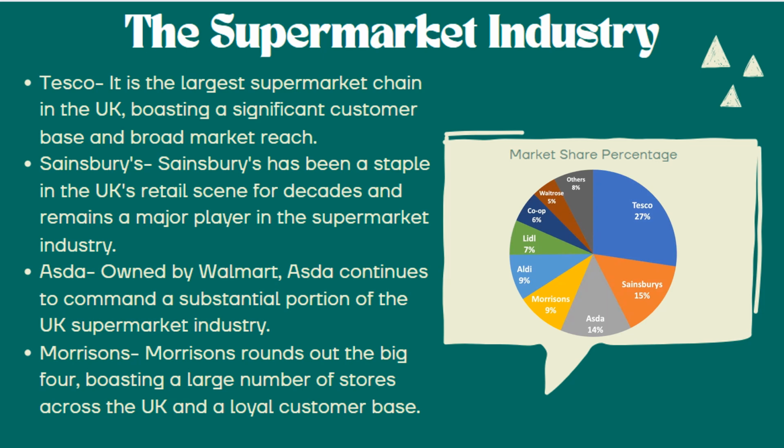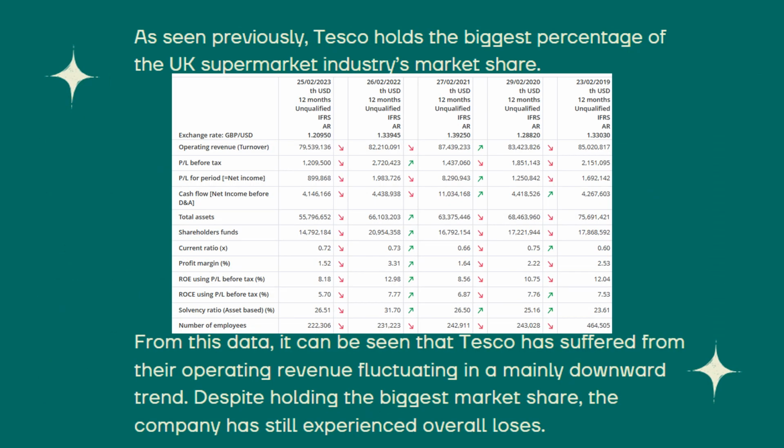Asda, which is owned by the American company Walmart, continues to command a substantial portion of the UK supermarket industry with a 14% market share. Morrisons, while a bit smaller than the other firms mentioned, boasts 9% of the market share and rounds out the big 4 firms that dominate this industry. As seen previously, Tesco holds the biggest percentage of the UK supermarket industry's market share at 27%.